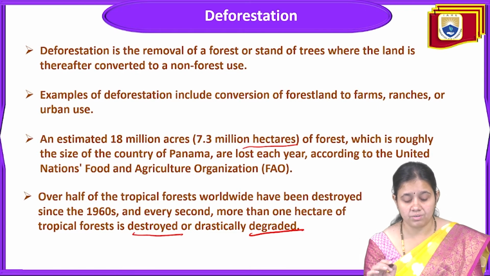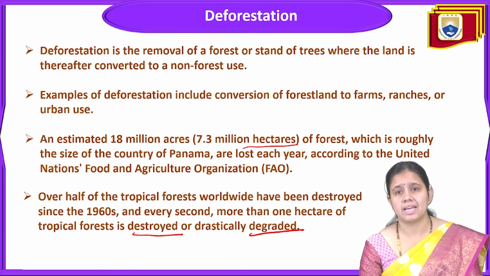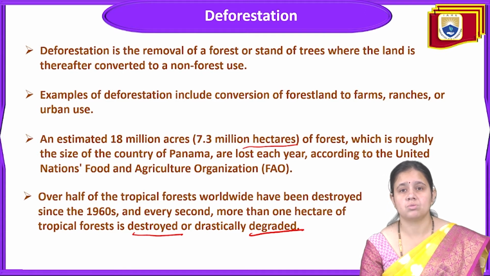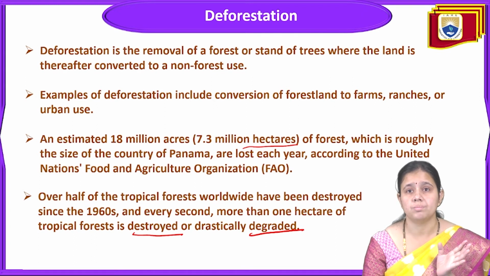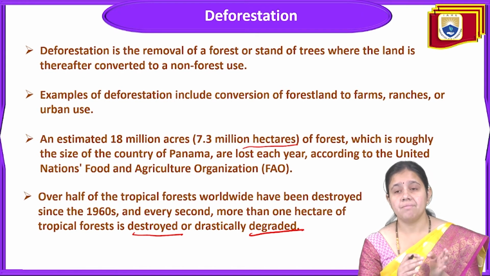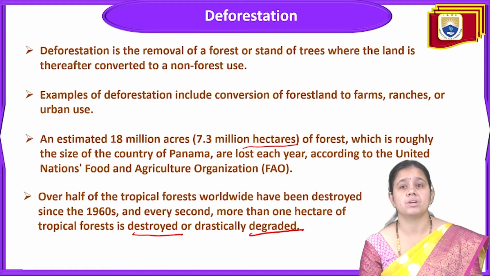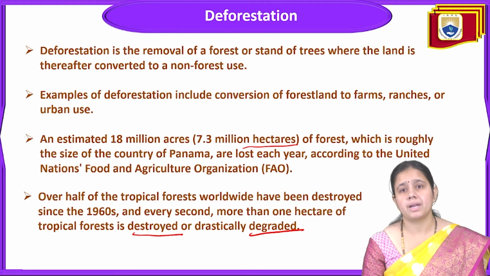So deforestation is a very old process that has been happening since the 1960s. As the report says, every second 1 hectare of tropical forest is destroyed and drastically degraded for urbanization purposes.